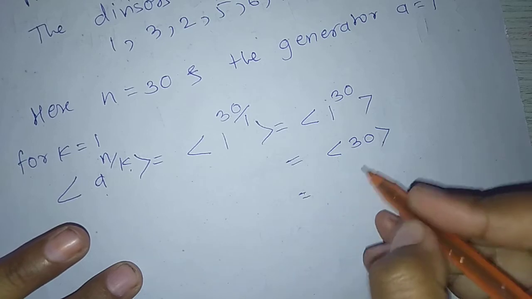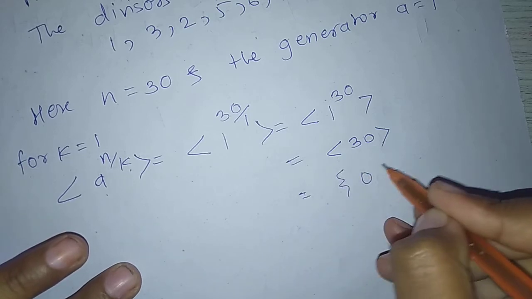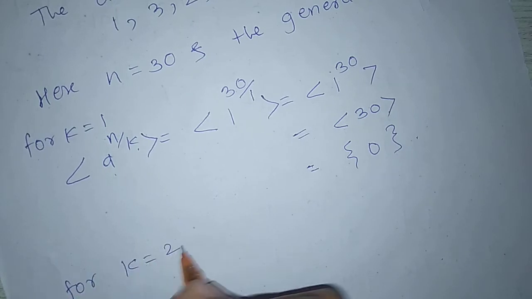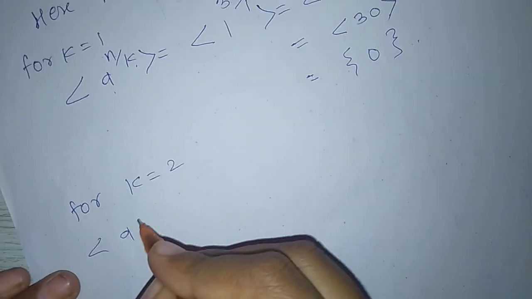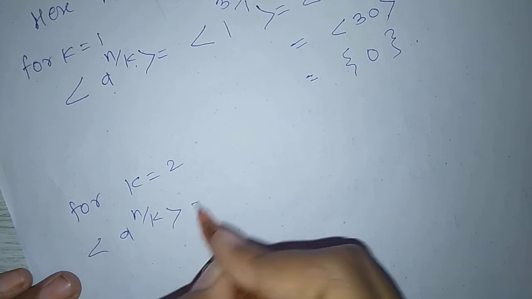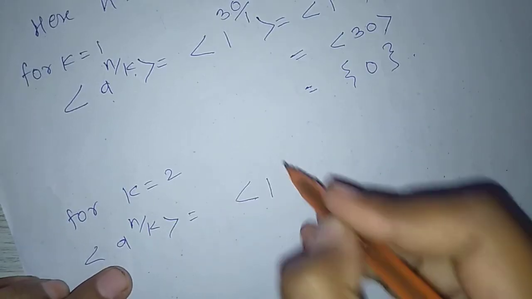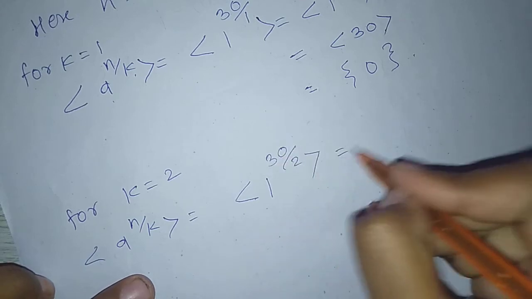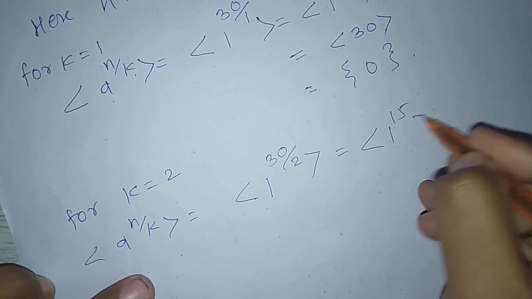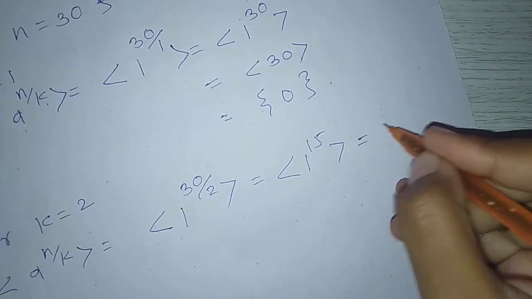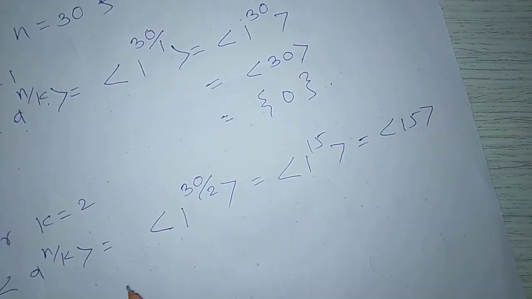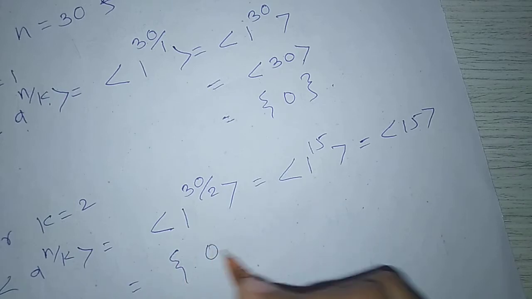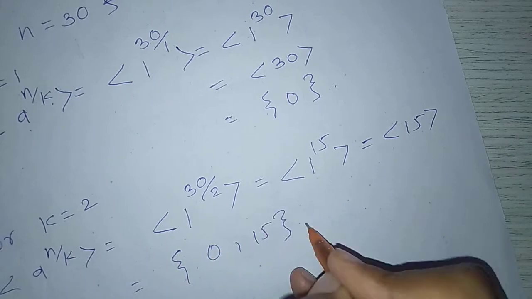So we get only singleton 0. For k equal to 2, the set generated by a raised to n upon k equals the set generated by 1 raised to n upon k, which is 1 raised to 30 upon 2, which is equal to 1 raised to 15, which is equal to 15. So the set generated by 15 is {0, 15}.